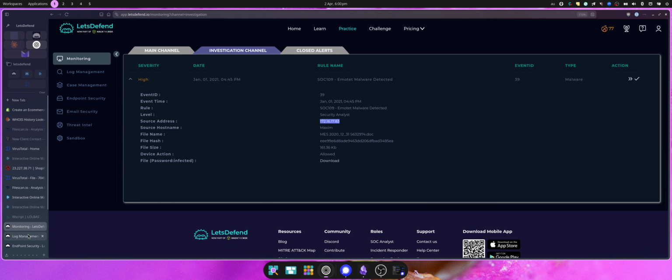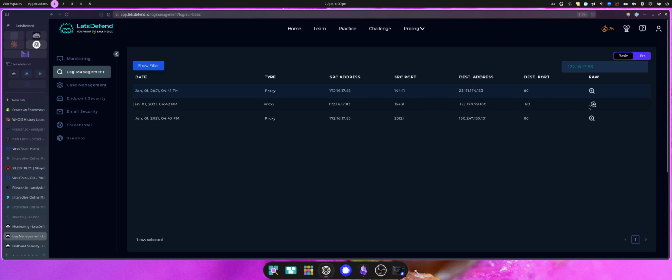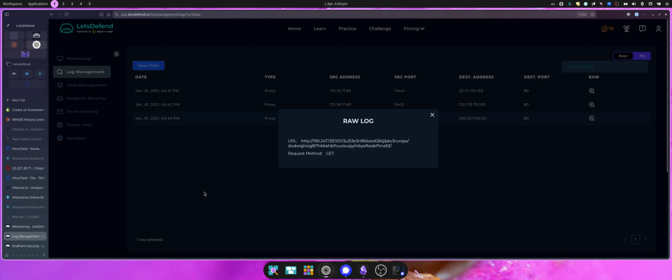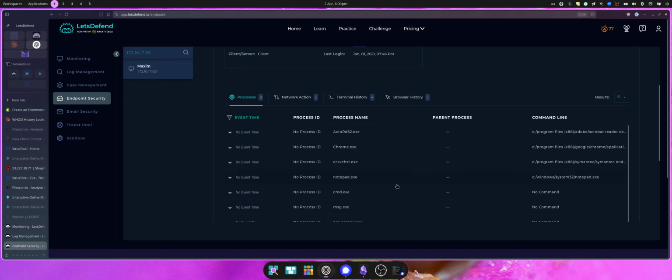So we've got the file, we could detonate it in Any.Run to confirm it's malicious, but with the hash, it's already been confirmed by 60 vendors that it's malicious. We've already looked at a report on the hash and confirmed that it looks like a malicious VBA staging file, which is pulling down the Emotet virus, which we can see in the logs. It looks like this is the connection and this is the connection. So in this instance, I don't think we need to investigate too much further. We can just contain this machine and escalate it.